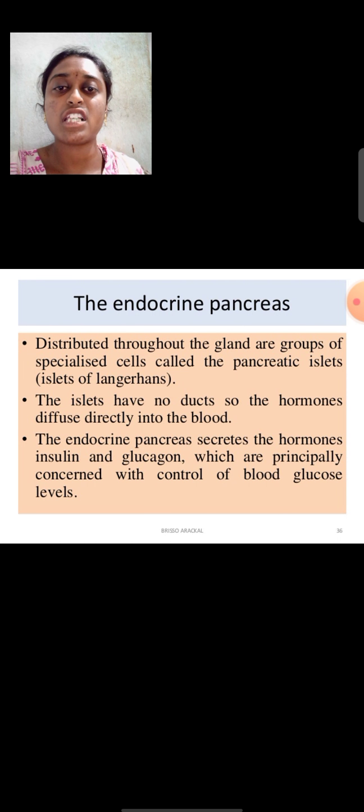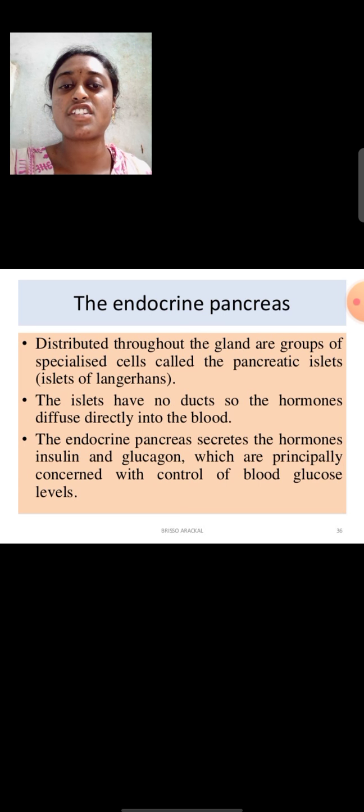And next one is endocrine pancreas. It is distributed throughout the gland as groups of specialized cells called pancreatic islets, also called islets of Langerhans. The islets have no ducts, so the hormones diffuse directly into the blood.